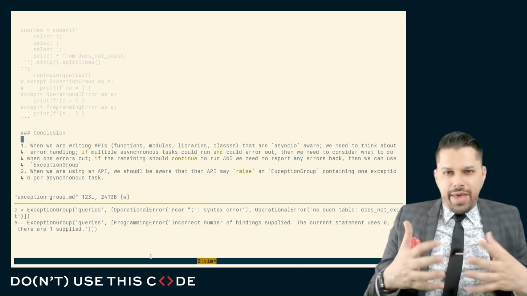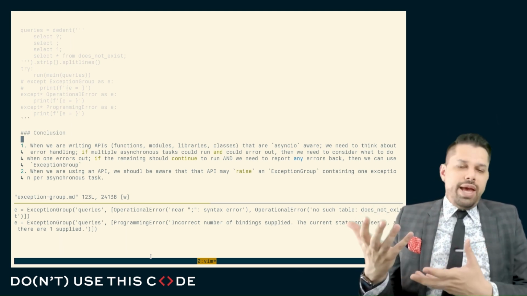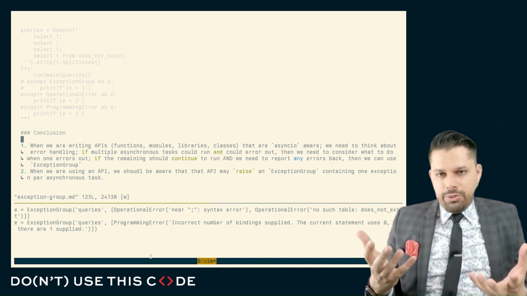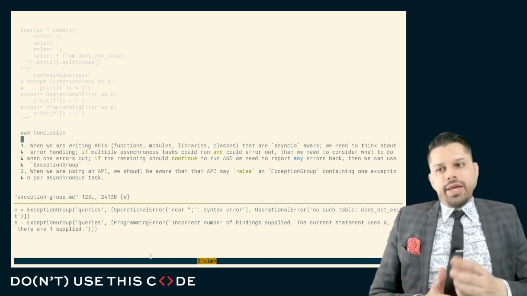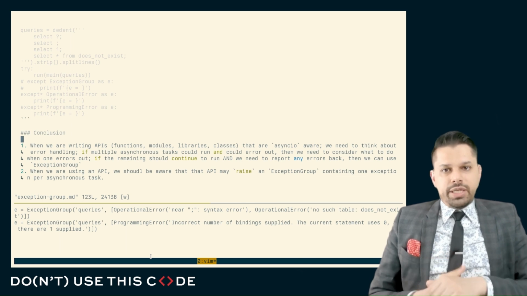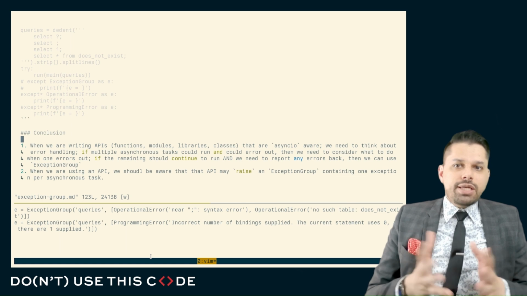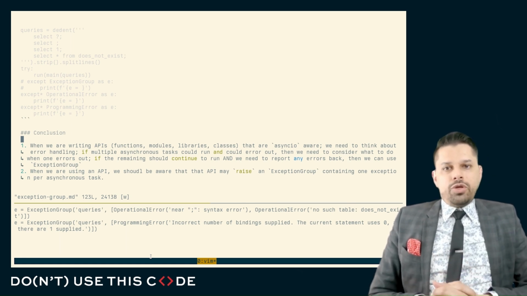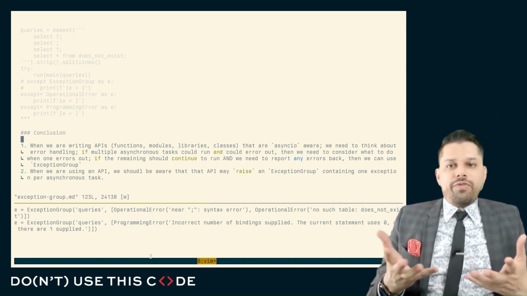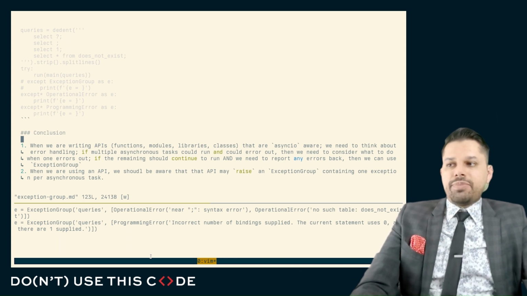When we work with gather, that predates a lot of this mechanism, so it only has that return exceptions keyword argument. But any new API that makes use of things like task groups and exception groups, any new API that exists maybe only in the last couple of versions of Python, you need to be aware that you might get exception groups back, and you need to be aware of how you might want to handle them using this except star syntax.